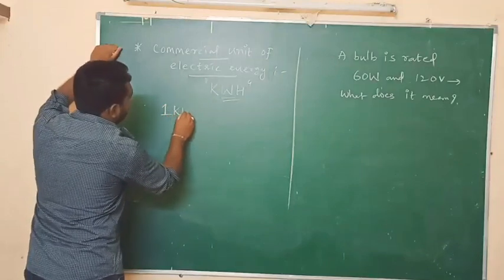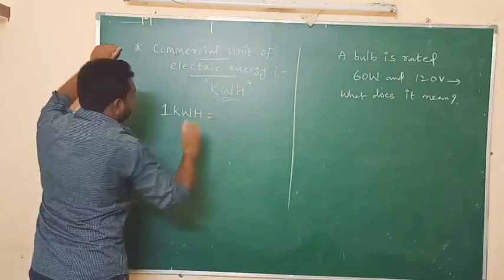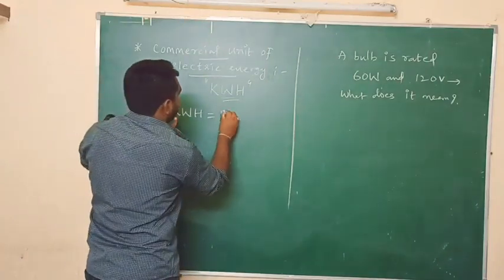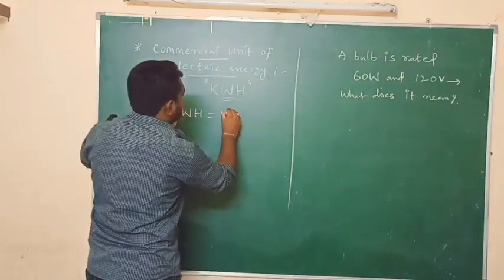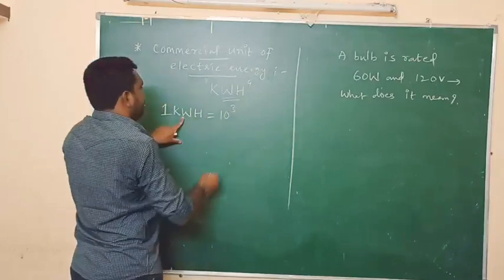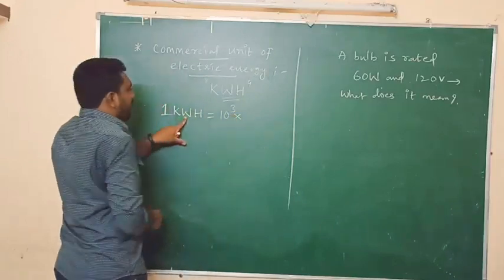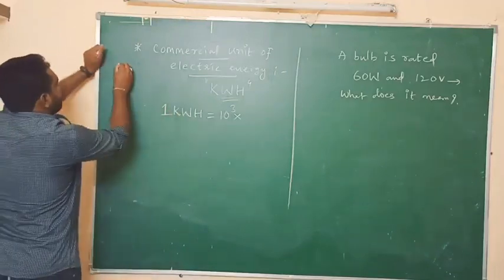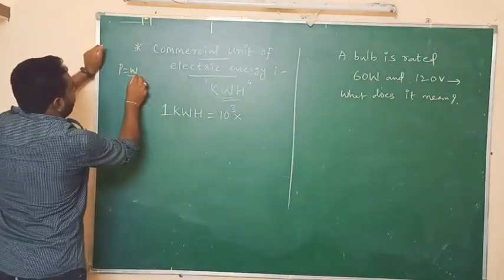Now I am going to consider 1 kilowatt hour. We know that one very well here. Kilo means 1000, and 1000 we can write as 10 to the power of 3. Watt is the SI unit of power. So what do we know here? Power equals work by time.